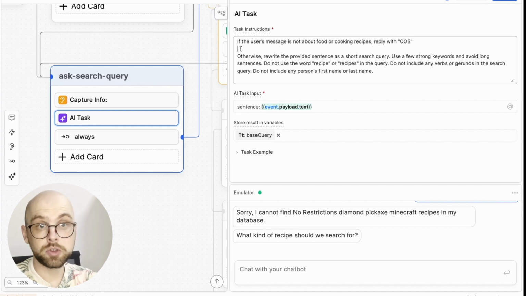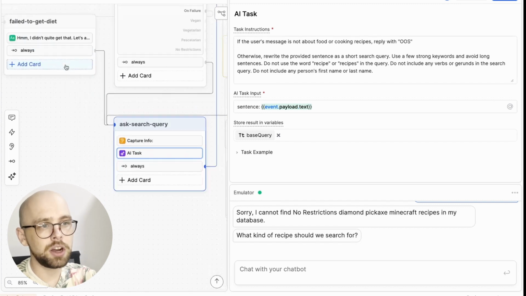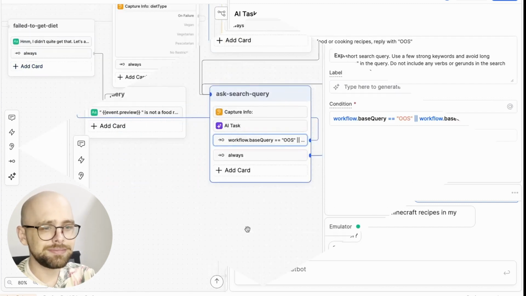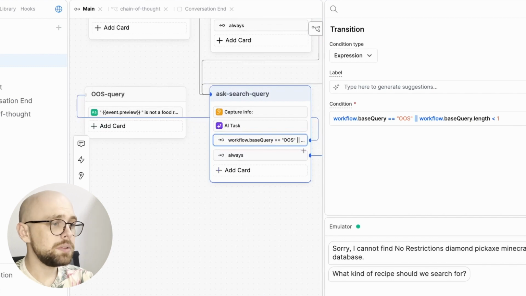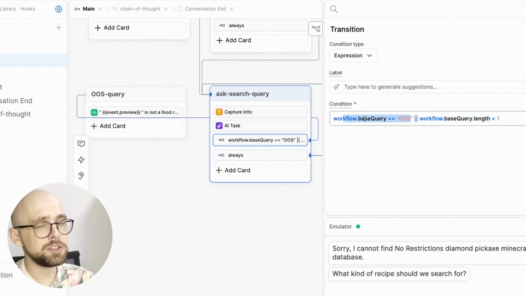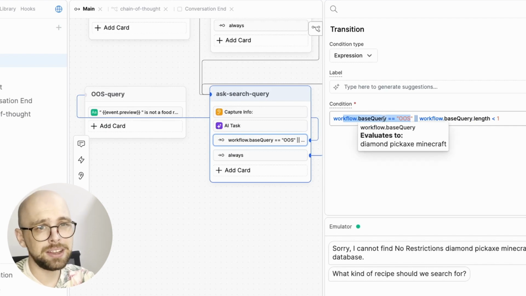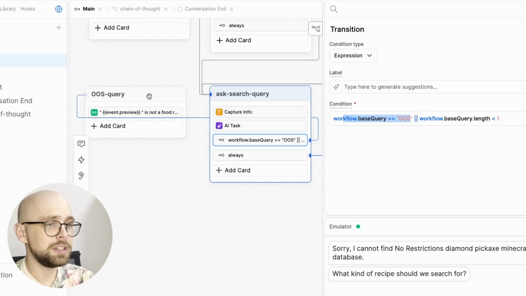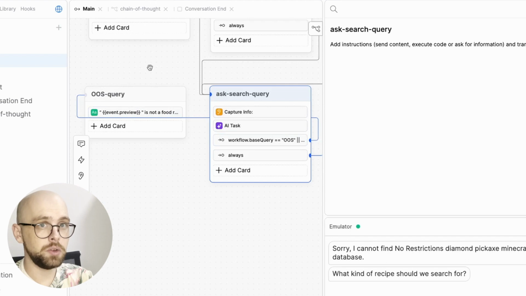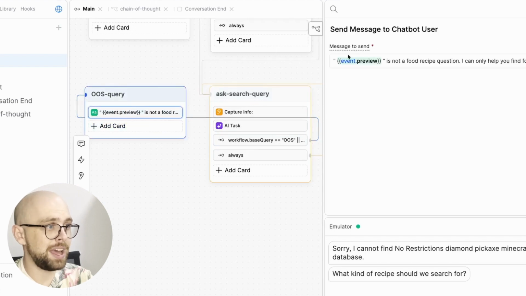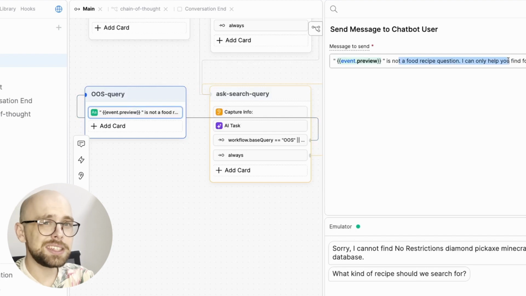Then we can use a transition to do some logic and create a fallback node just like we've done in our other cards. Let's do that now. And there we go. So this transition here looks to see if the bot is returning OOS or if it's returning blank. And if so, it will divert to this fallback node where we give a message to the user that what they're asking for is not a question about food. Let's give it a try.